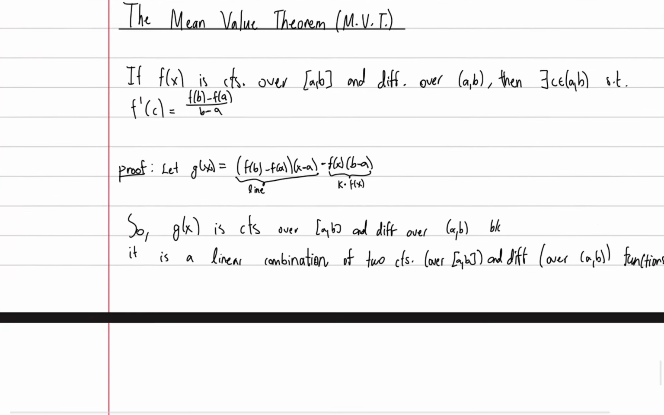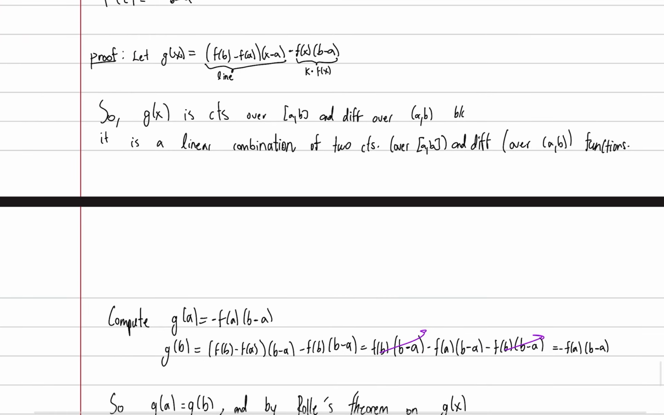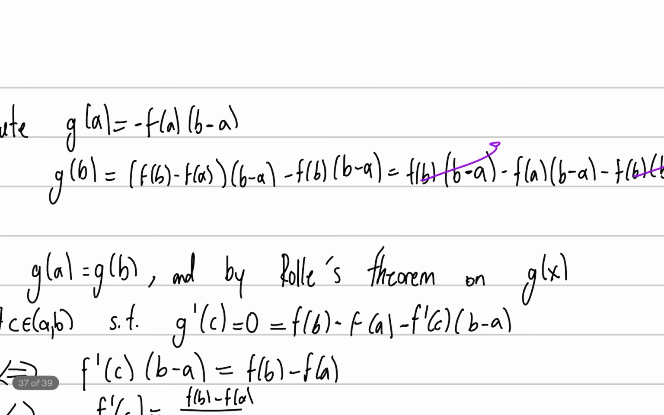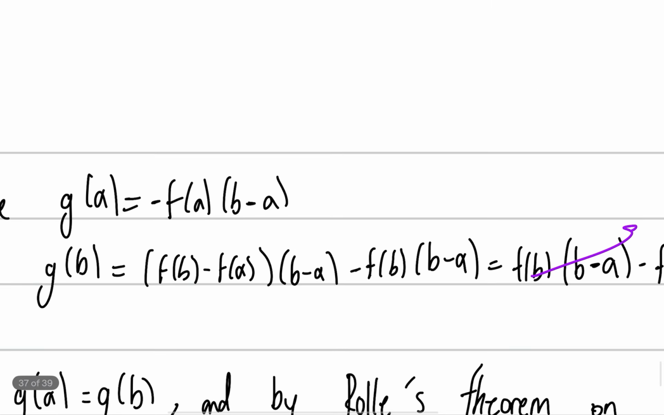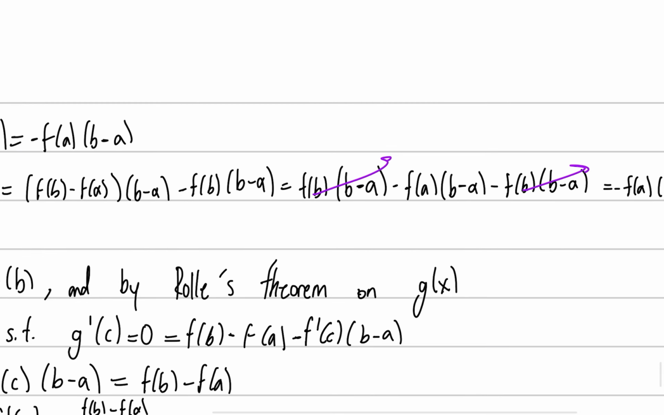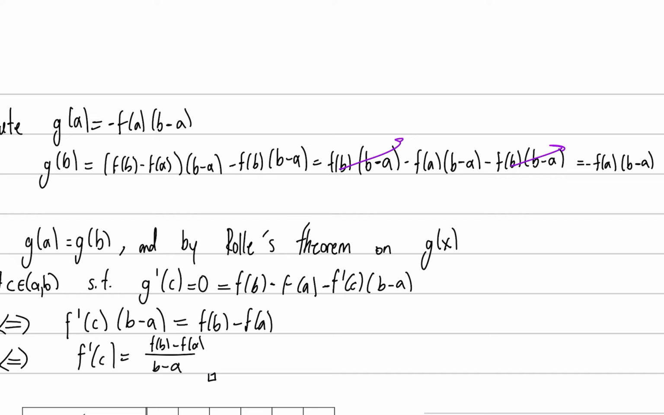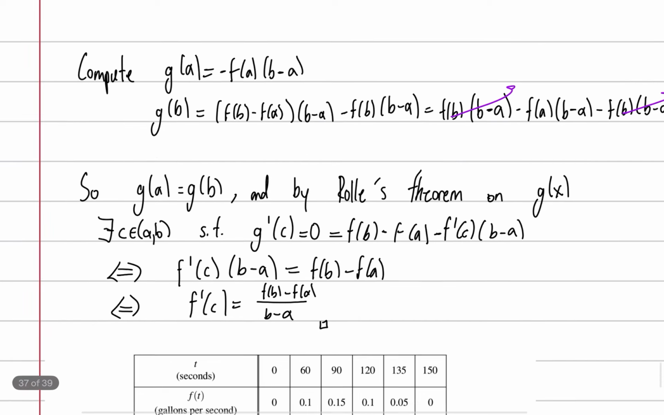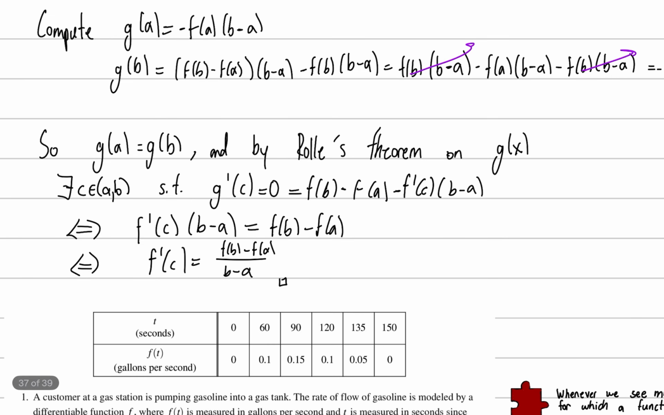Now, it is continuous and differentiable because it's a linear combination of two continuous and differentiable functions. And we compute g of a and show that that one's pretty trivial. It's a negative f of a times b minus a. And g of b, we do some algebra to expand, and notice these two cancel out. So g of a is equal to g of b. This is exactly what we were looking for because now we can apply Rolle's theorem. So g of a is equal to g of b, and by Rolle's theorem on g of x now, there exists a c such that the derivative of g is 0 at c.